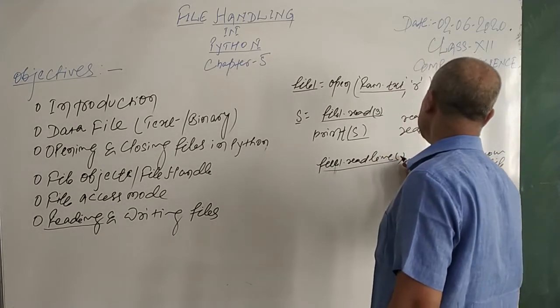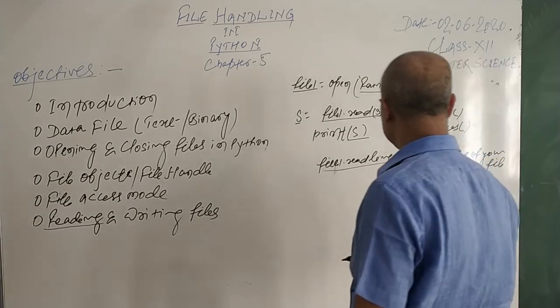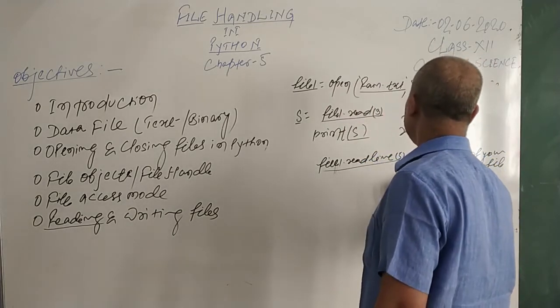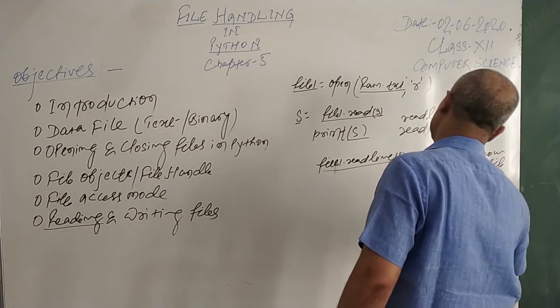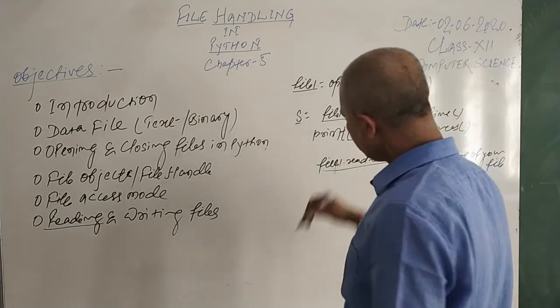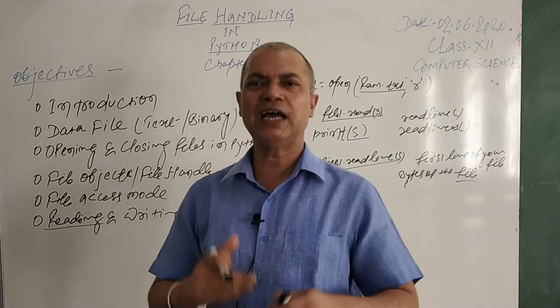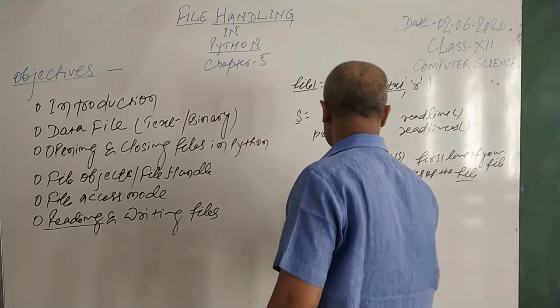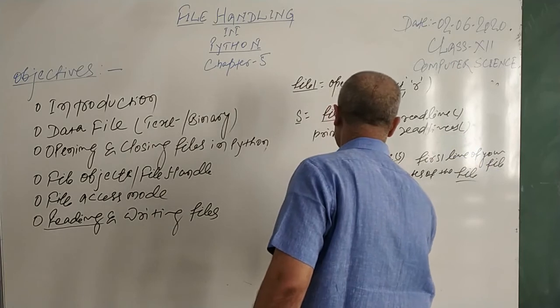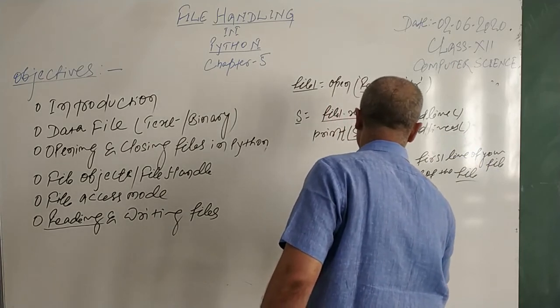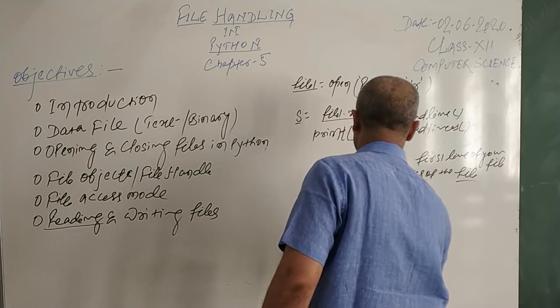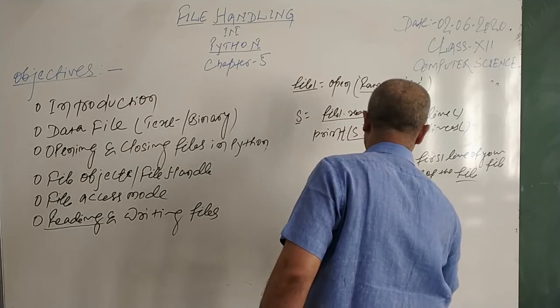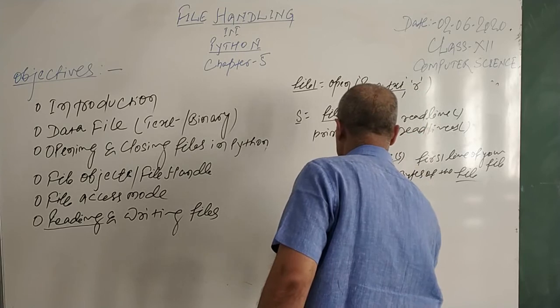If you mention a number or size in this, it will only read that many bytes of the file. Now if I want to read 3 lines or 4 lines of a particular file, then my task will be file1.readline, then again file1.readline, and again file1.readline.